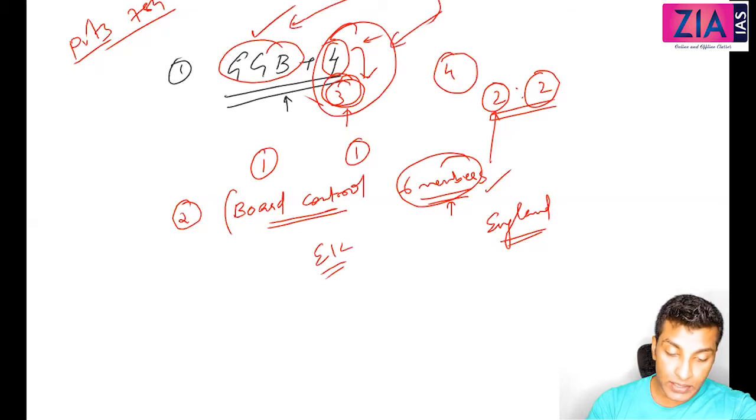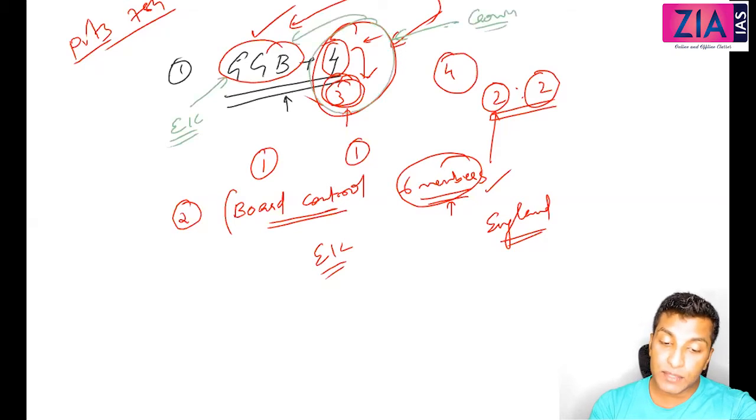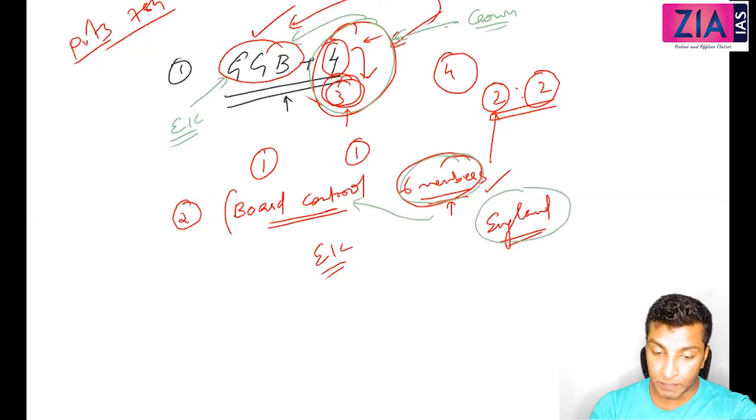Now one more point I missed out, that is not important from polity. This Governor General is appointed by the company. These members were appointed by the Crown or the Parliament. Okay, and through these 4 members they will regulate the Governor General. Now 6 more members, they were sitting in England and will regulate. That is a board of control.